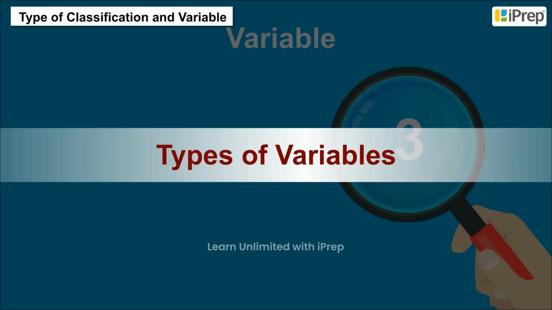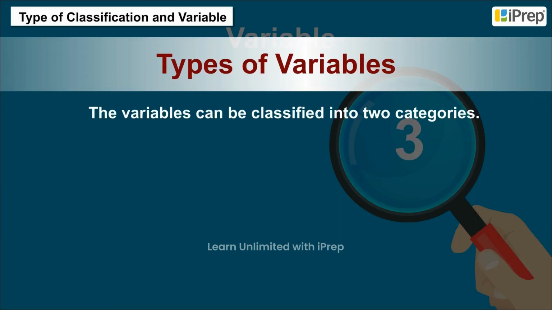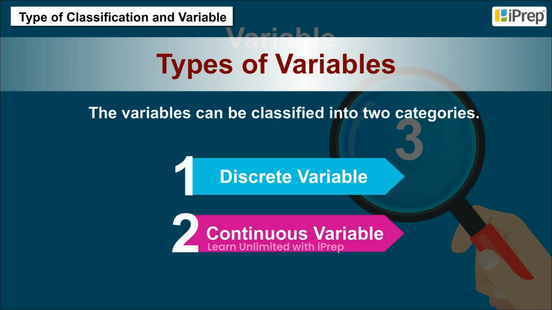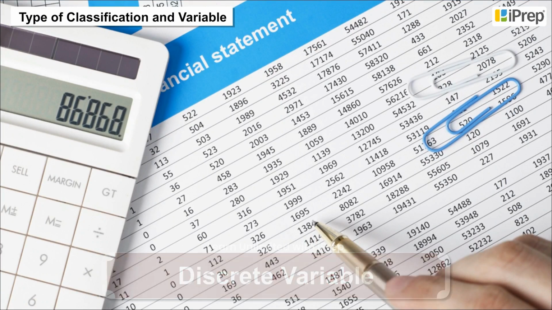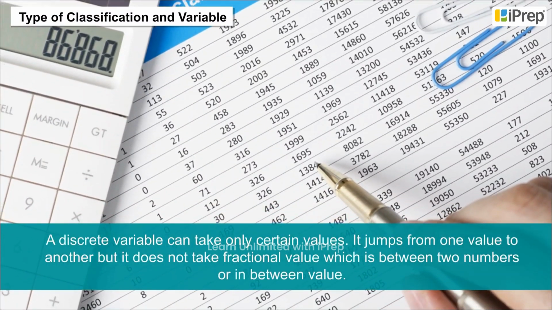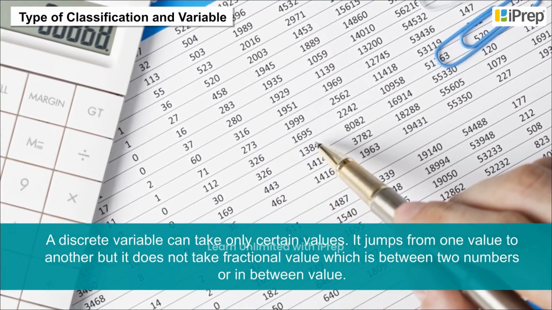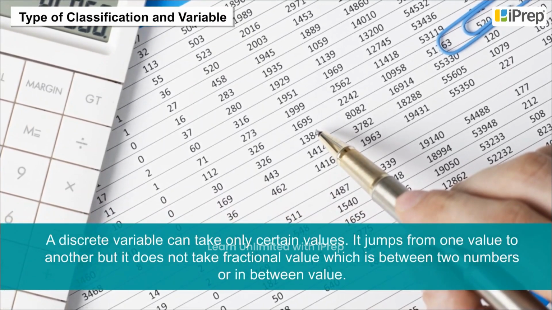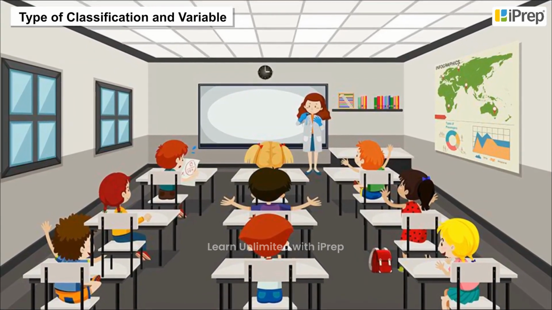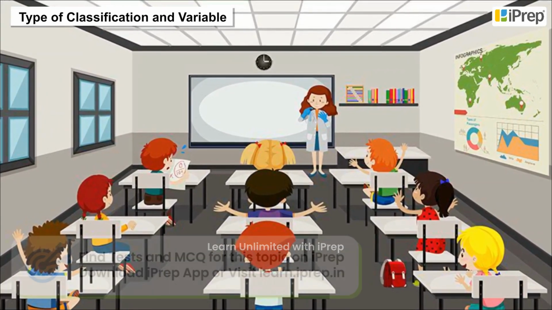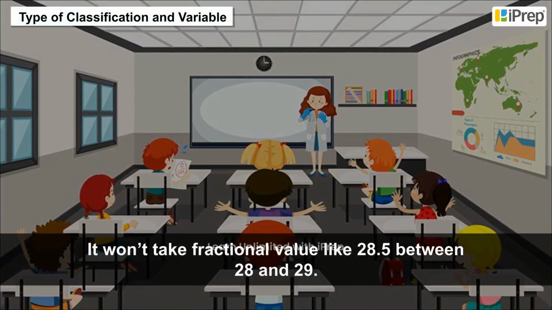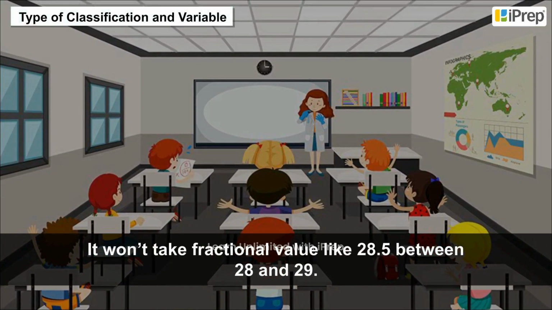Types of variables. The variables can be classified into two categories: discrete variable and continuous variable. Discrete variable. A discrete variable can take only certain values. It jumps from one value to another, but it does not take a fractional value, which is between two numbers or an in-between value. For example, the number of students in a class will assume values that are whole numbers. It won't take a fractional value like 28.5 between 28 and 29.